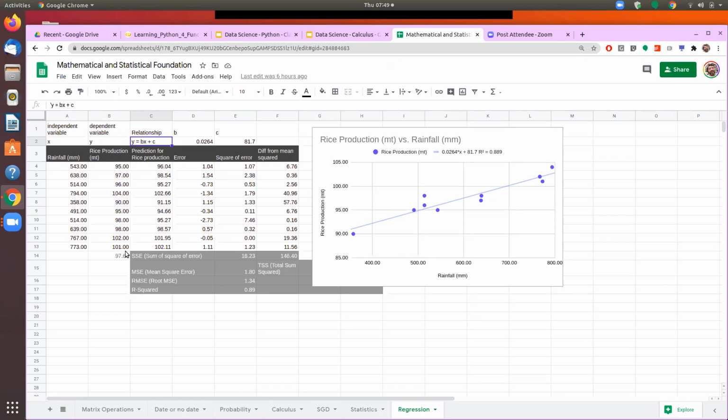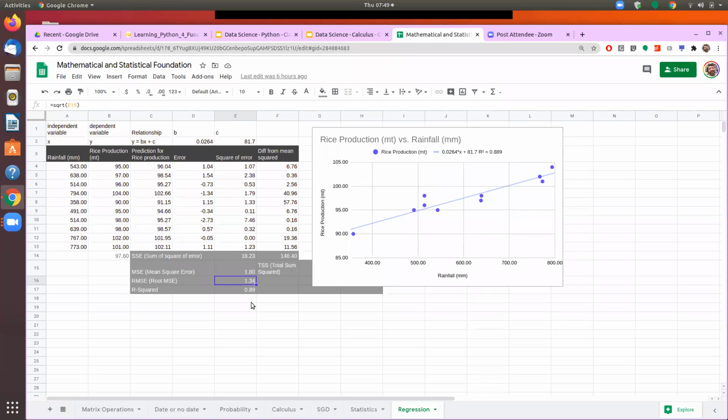And that's where we came to the concept of the RMSE, or the root mean square error, and the R squared. So RMSE tells you how close you are, or how much is the error in that estimation, and the error we find by defining the difference between my prediction and the actual value. So that is defined as error.